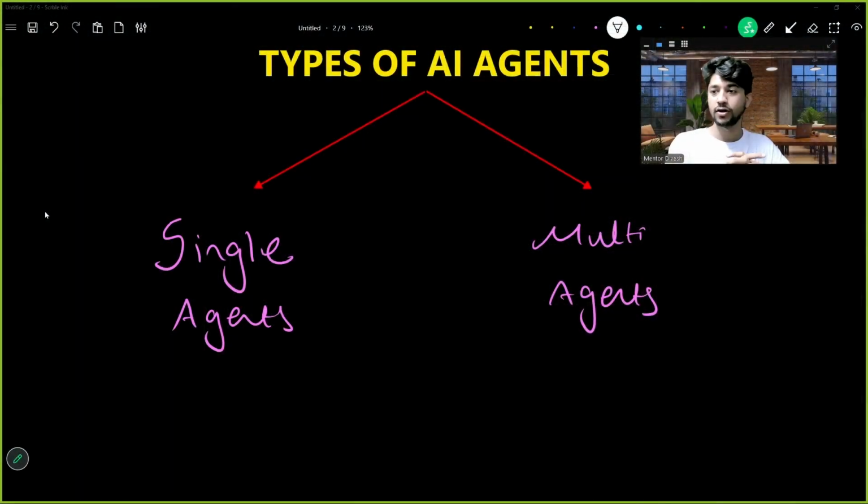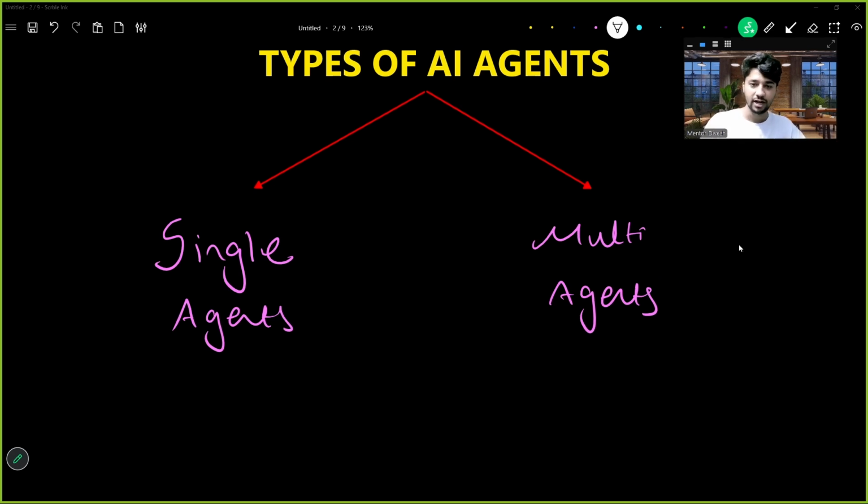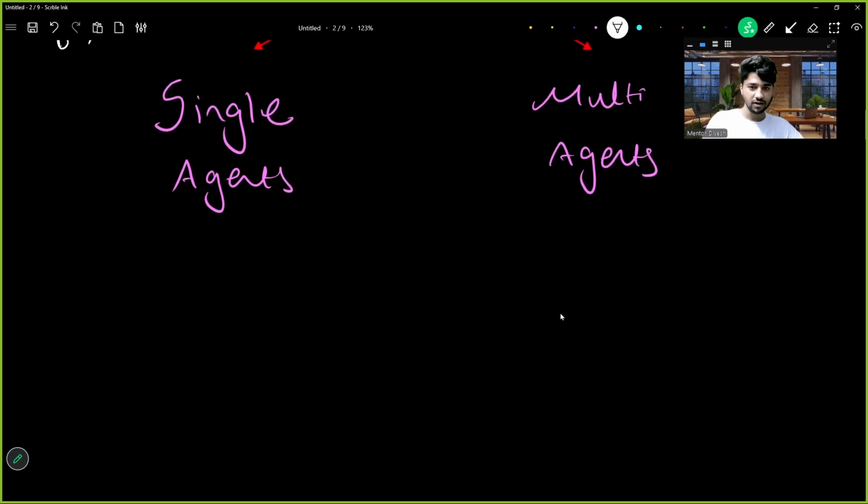Previously, we understood what are AI agents. Now we will go ahead and talk about the types of AI agents. This is very interesting. I really love this part. So let me tell you about this part as well. See, we know an AI agent has three things: brain, memory, and tool. Now we have types of AI agents. We have single AI agents and we have multi AI agents. Now, single AI agents, we know, are designed for one task.